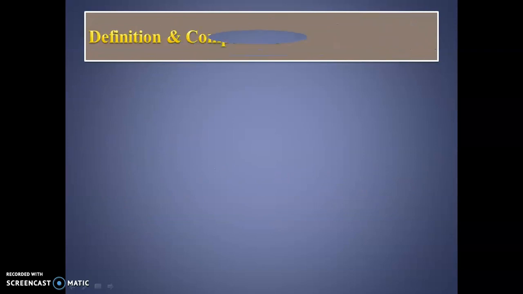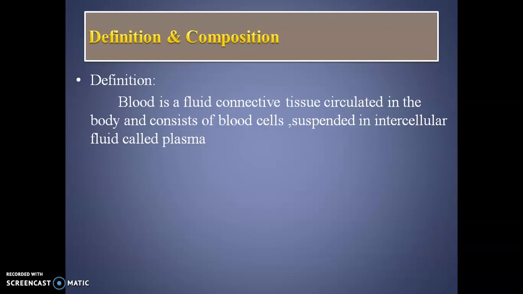So, the next part is definition and composition. The definition of blood is very simple. It is defined as a fluid connective tissue which circulates in the body and consists of blood cells which are suspended or distributed in an intercellular fluid which is called plasma. After definition, there comes composition.